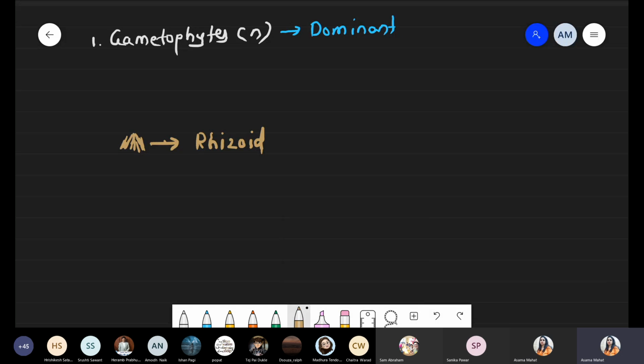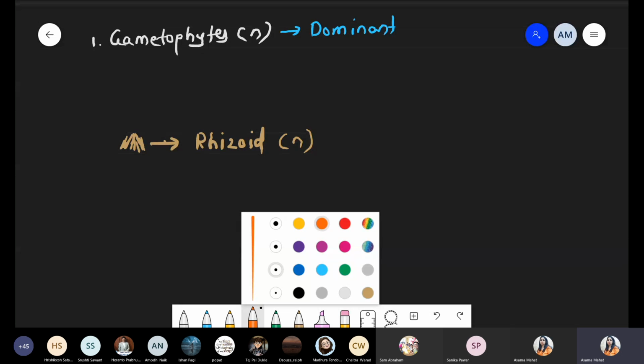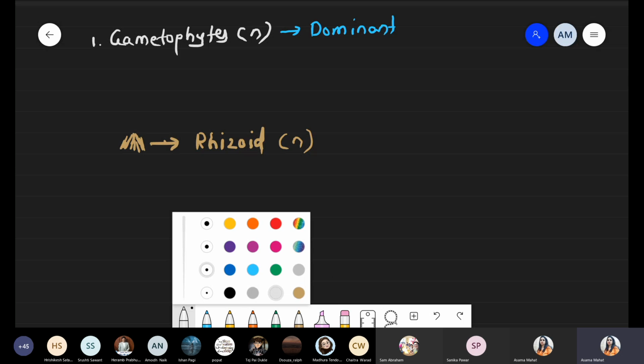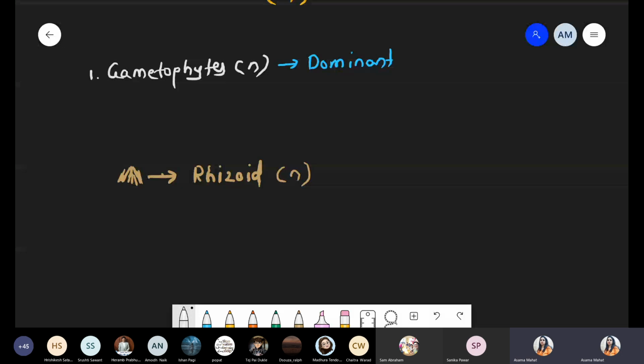Rhizoid. This rhizoid structure is haploid. Now we have to draw two branches, a little structure like a V shape. Now this erect structure is called the stem-like structure, that is the caulid. The caulid structure is also haploid.